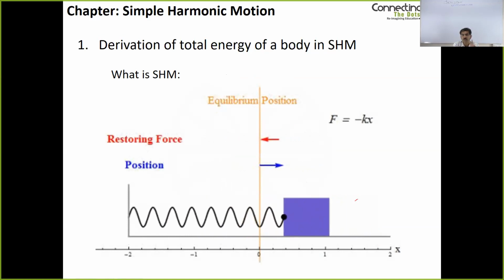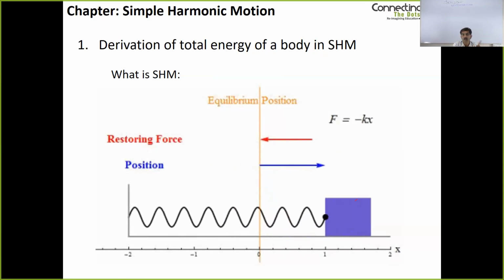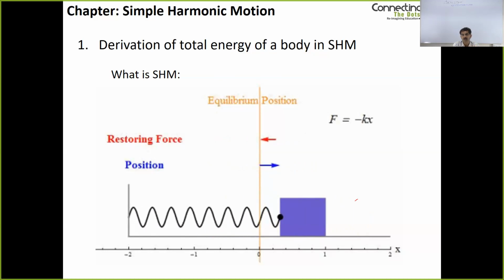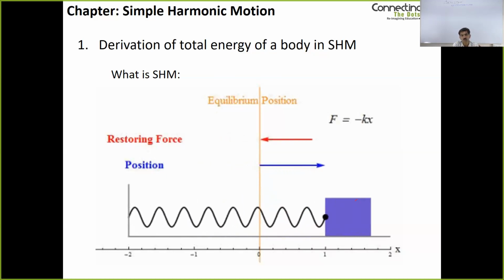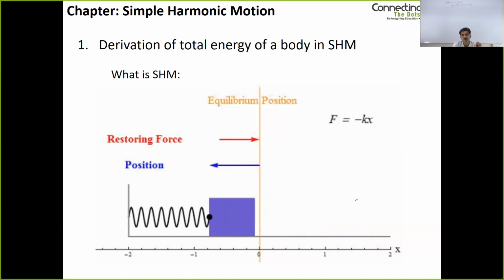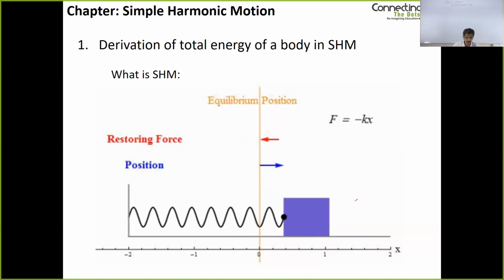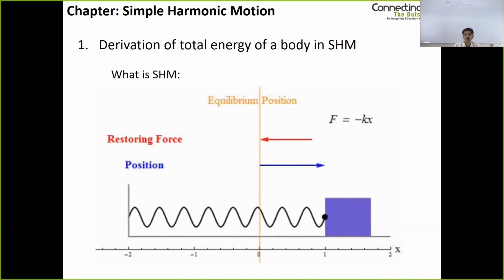You can see two things here. The restoring force increases as the displacement increases, and it is opposite in direction to the displacement. So all elements of the simple harmonic motion definition are represented here. So force is written as minus k into x. So this is a simple illustration of simple harmonic motion.